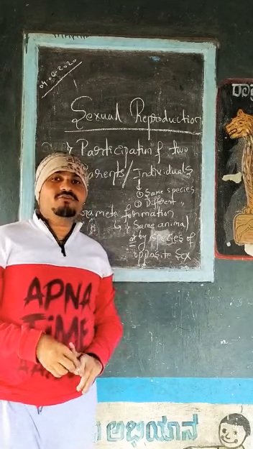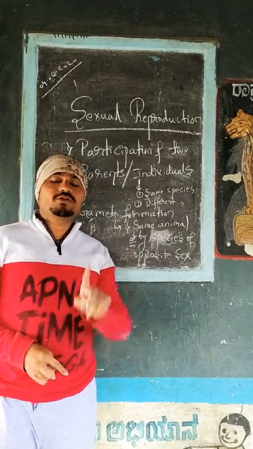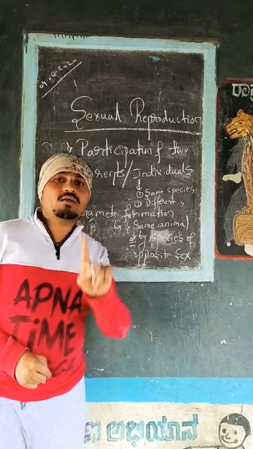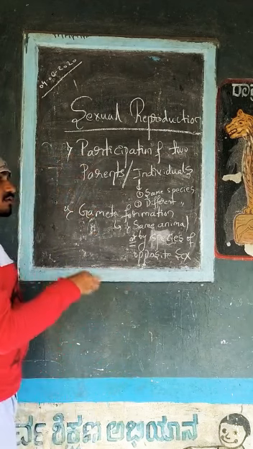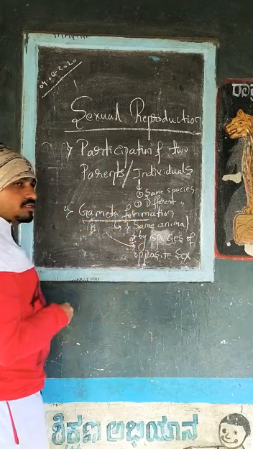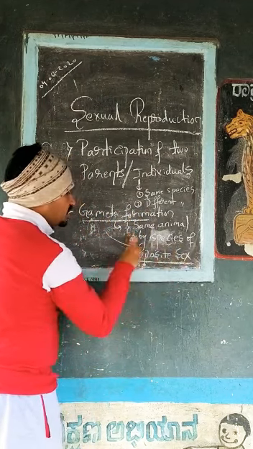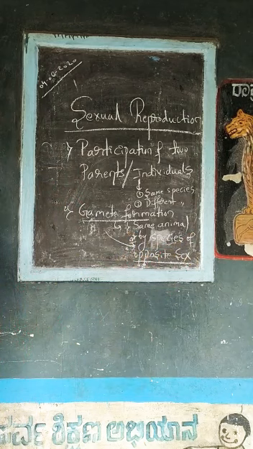Within the same animal, we find male reproductive system also, female reproductive system also. Hence, it is called hermaphrodite, or bisexual. So the gamete is formed by a single animal or by two different animals of opposite sex, male and female. So this is the second step in sexual reproduction.